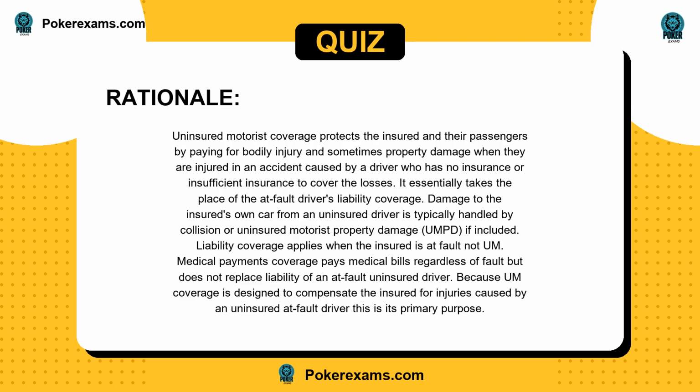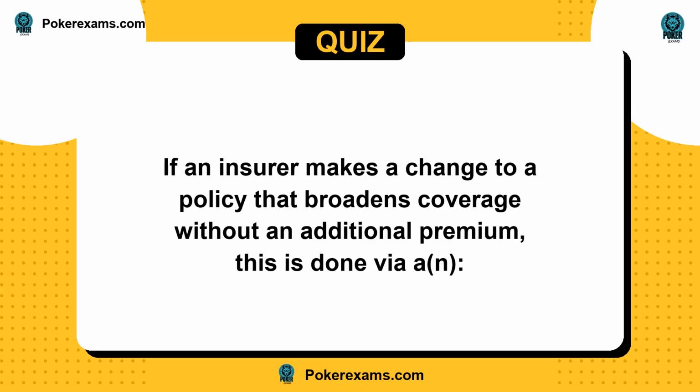Liability coverage applies when the insured is at fault, not the other driver. Medical payments coverage pays medical bills regardless of fault, but does not replace liability of an at-fault, uninsured driver. Because this coverage is designed to compensate the insured for injuries caused by an uninsured at-fault driver, this is its primary purpose.